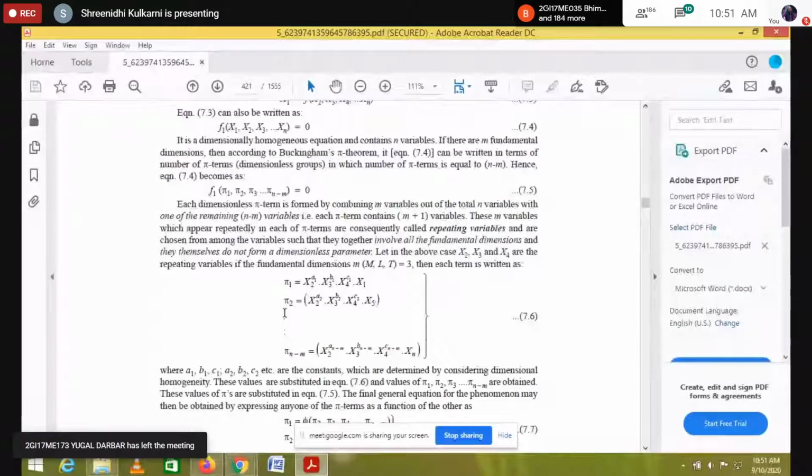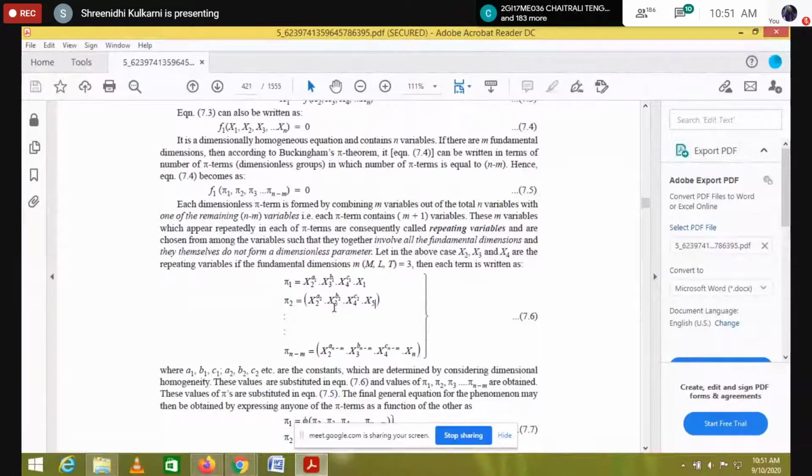Similarly, while writing pi 3, again x2 to the power of a3, x3 to the power of b3, x4 to the power of c3, and whatever this is, we're going to write it as x. So here it is a1 and here it is a5. Next we're going to write x6. Like that, up to n minus m. So whatever this x2, x3 and x4, it should be a repeating variable and one is the non-repeating variable.